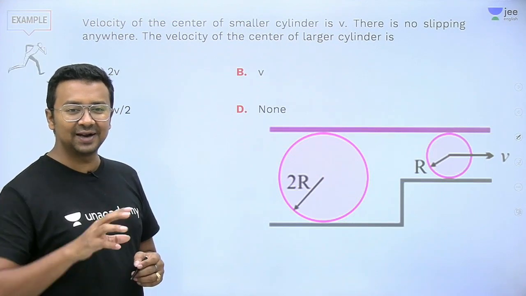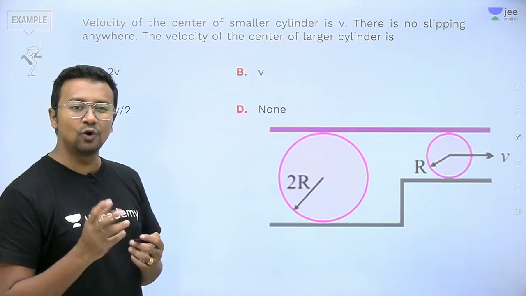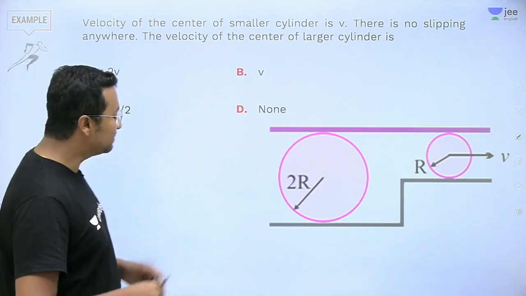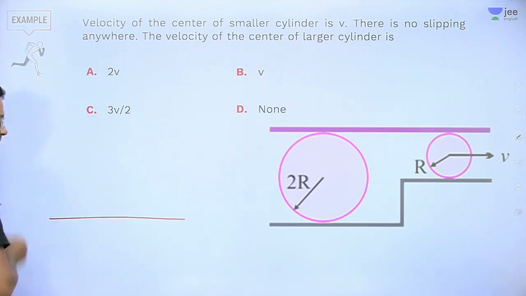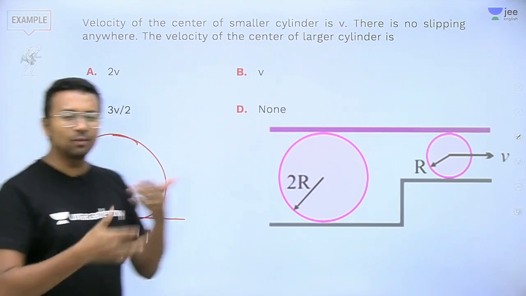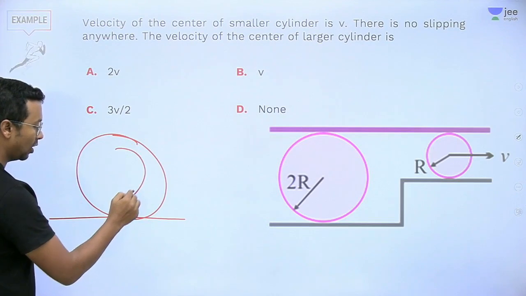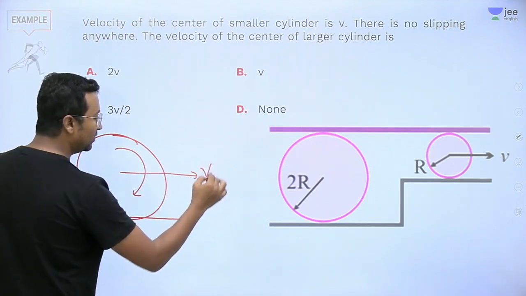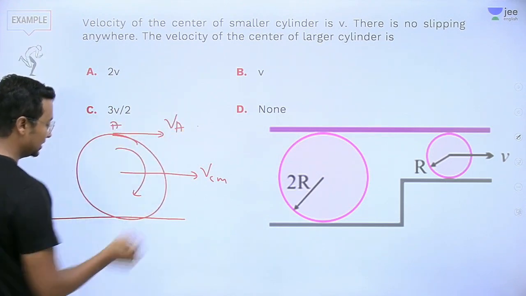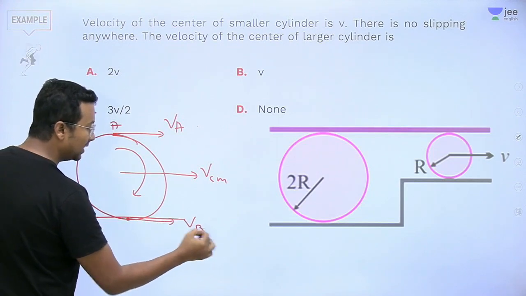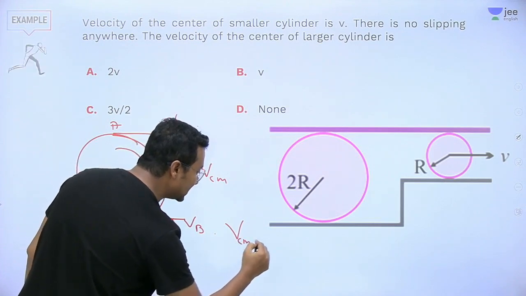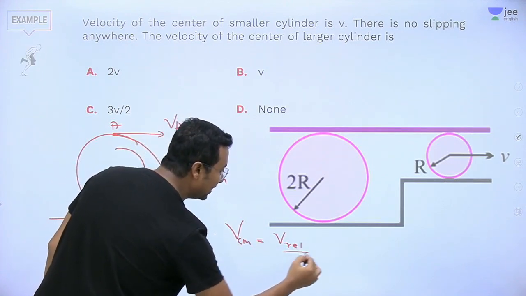We know one thing for sure. Let me tell you the concept behind it. For rolling, all pain areas of your rolling motion are going to go away. See, simple thing. If I have a surface and on top of it, let's say there is a rigid body which is kind of rolling. The velocity of the center of mass: this is point A, VA. This is point B, say VB. Then for the velocity of the center of mass, use this formula. Okay, your life will become very, very simple. That is your V relative divided by 2.